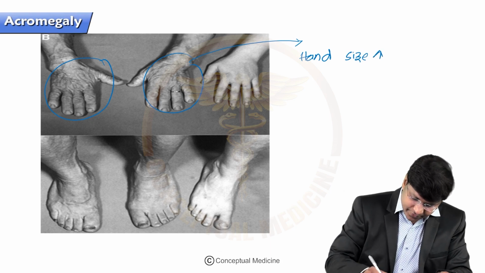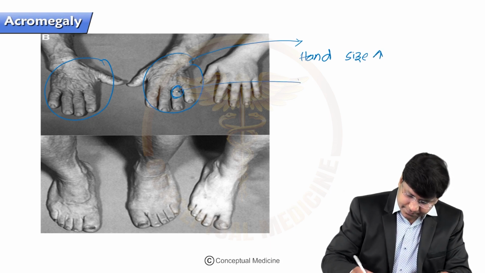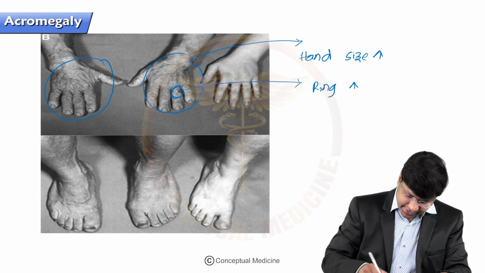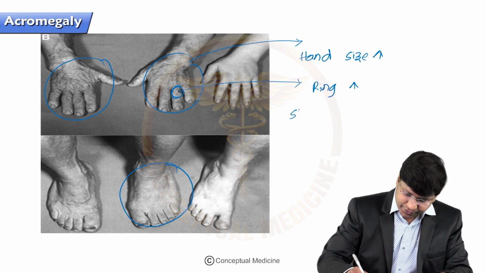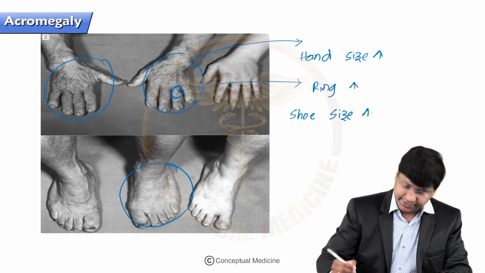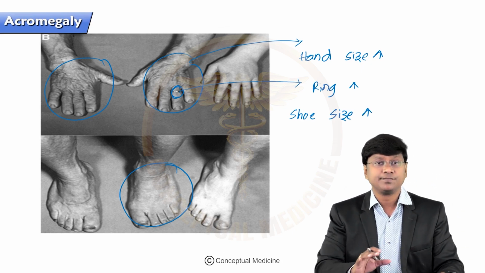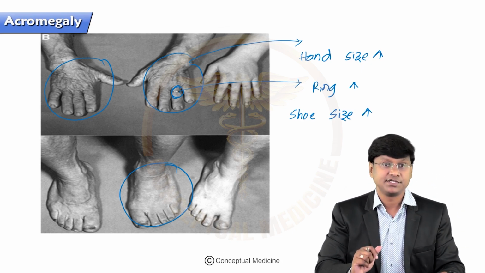Okay. And even if you take the ring size, that is increased. And you take the breadth of the feet, they are increased. So thereby what will happen to your shoe size? Shoe size is also increased. Okay, so these will be the skeletal manifestations.